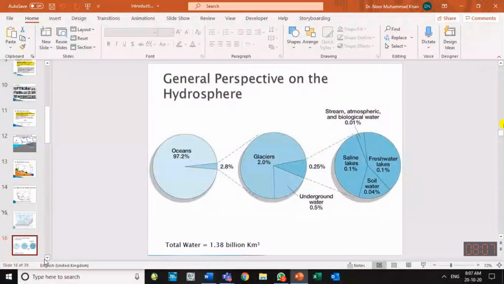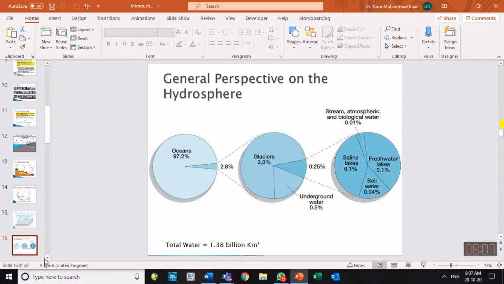Further we have told you that out of the total water, it is approximately 1.38 billion cubic kilometers; billion, एक अरब को कहते हैं, I think 10⁹. So if we have about 1.38 or 1.4 billion kilometer cube of water, then out of that 97% is in oceans and only 2.5% is out of ocean.